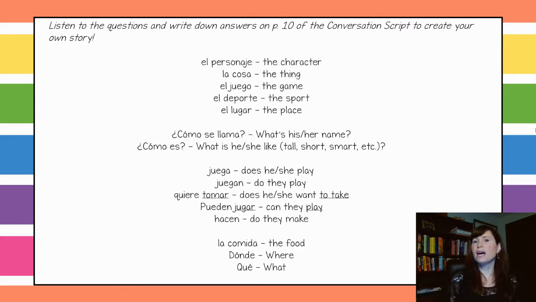¿Qué comida hacen ellos después de jugar el deporte o el juego? ¿Cómo está el personaje? And that's it. It's just a short mini story. So go ahead and fill in the blanks with the answers that you thought of on page 10 in section 3, and then you've got your own story.